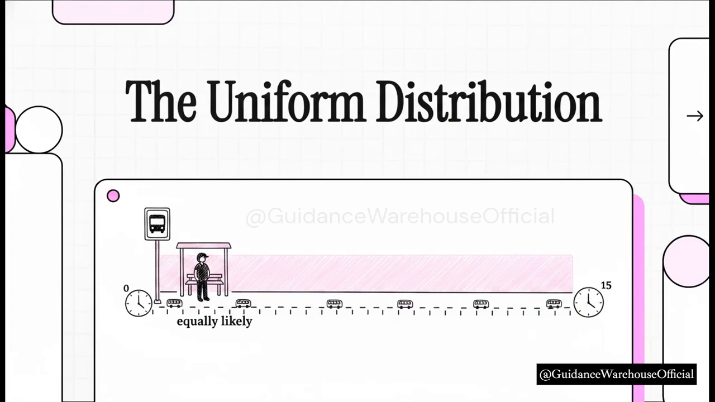Picture this. You're standing at a bus stop. You know for an absolute fact the next bus is going to show up somewhere between right now, 0 minutes, and exactly 15 minutes from now. And here's the crucial part. Every single minute in between is equally likely. So it's just as likely to pull up at minute 3 as it is at minute 14.